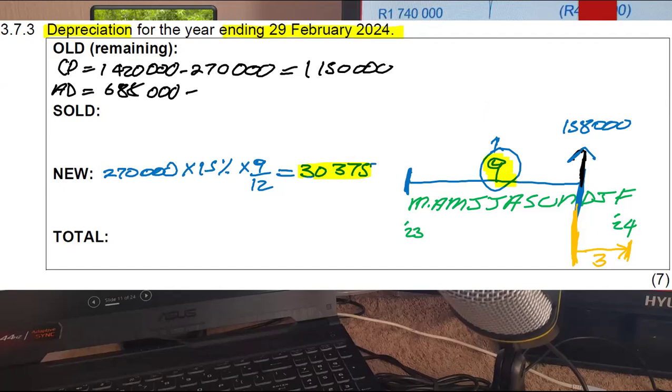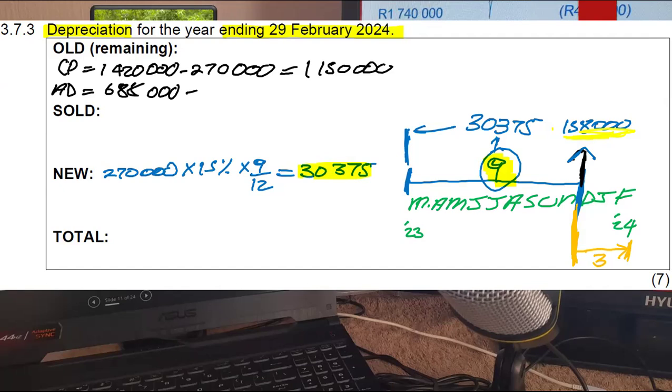When you work backwards here, depreciation was added to get that amount over there. So we're going to work backwards, because depreciation was 30,375. If we want the accumulated depreciation at the beginning of the year, we're not going to add, we're going to subtract the two amounts, because we added the opening balance.